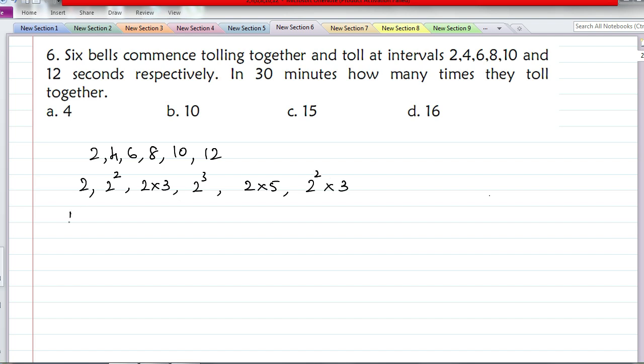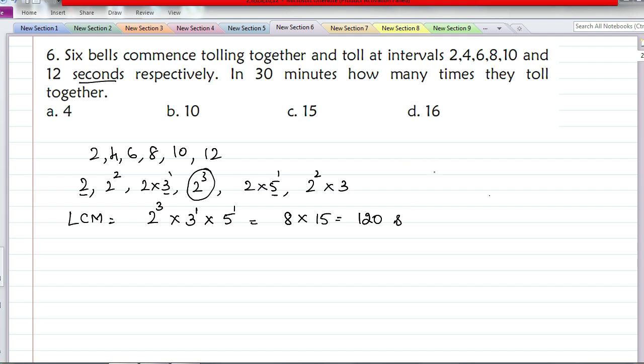Now, how to write the LCM? These are the prime factors of the given numbers. From the prime factors, write down each unique prime factor. We have 2, 3 and 5. These are the 3 different numbers available here. For each number, take the highest power. For 2, 2 cube is present, which is the highest. For 3 and 5, it is just power 1. So this is the LCM, 8 into 15, which is 120, and since these are seconds, 120 seconds is the LCM of the given numbers.